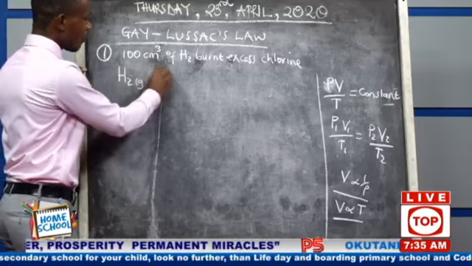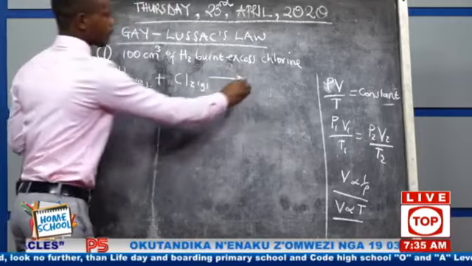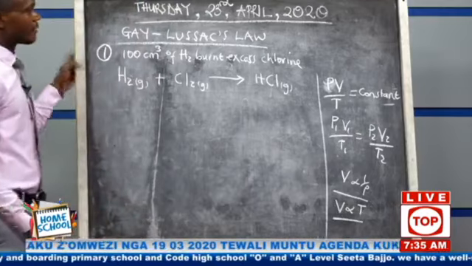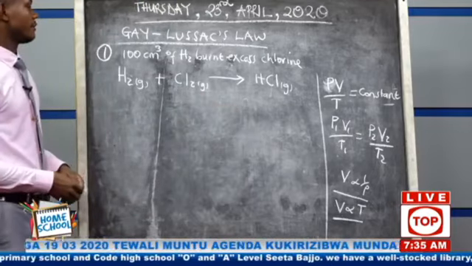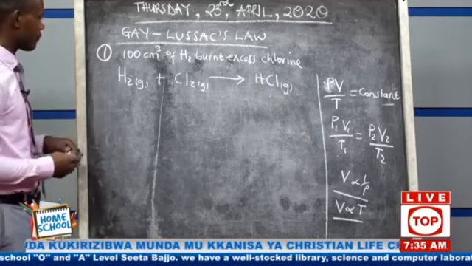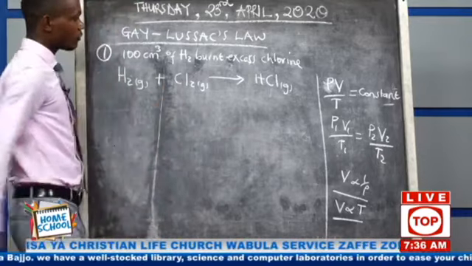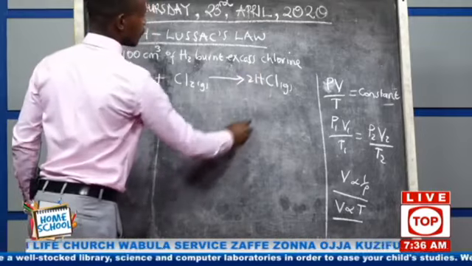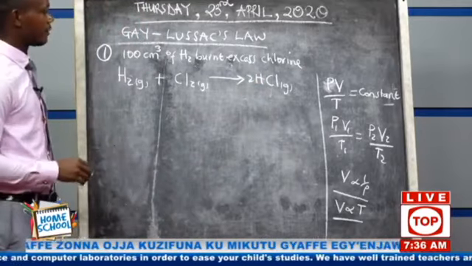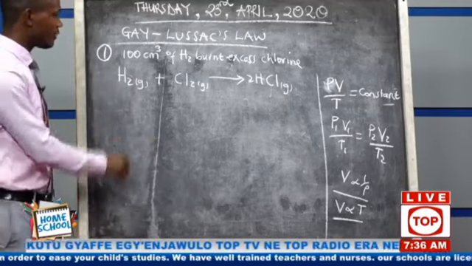Hydrogen gas, when it reacts with chlorine gas, we get hydrogen chloride gas. Okay? And we said for you to be safe in this topic, you should be able to balance the equations. We have 2 hydrogen atoms, we have 2 chlorine atoms. We should also be with 2 there. So when we put a 2 there, you'll realize that now the equation is balancing. Once the equation balances, what is remaining is you doing the numbers.